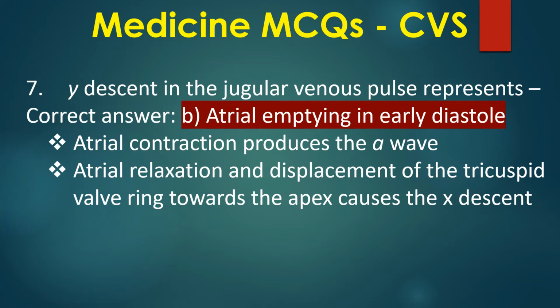Correct answer: atrial emptying in early diastole. Atrial contraction produces the A wave. Atrial relaxation and displacement of the tricuspid valve ring towards the apex causes the X descent.